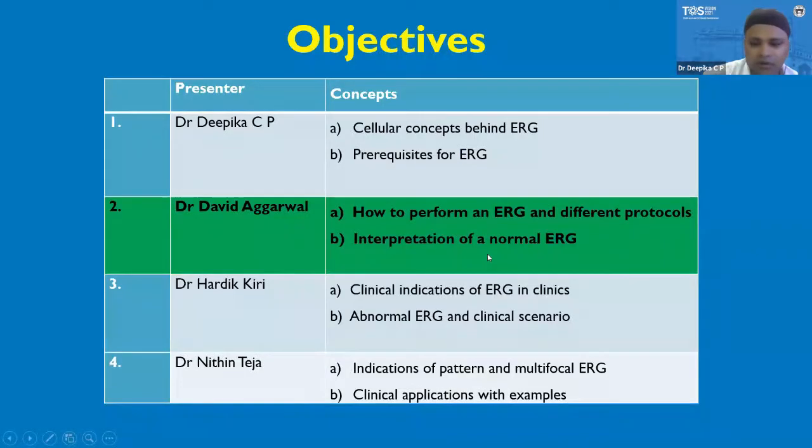As Dr. Deepika already talked about the cellular concepts behind the ERG, the various equipment, and the physiology behind the ERG, now I will talk about how to perform an ERG, its different protocols, and how to interpret a normal ERG and its different waveforms.